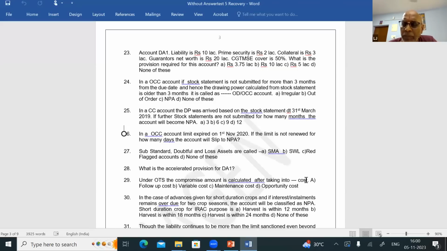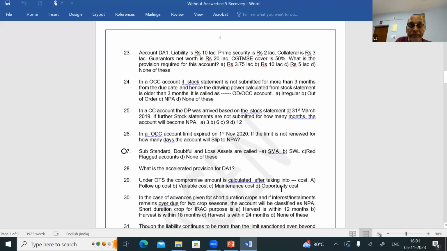On the other hand, if the bank recovers a portion, what is the benefit? Please understand, if we keep the entire liability in the book, what is the cost to the bank? If the bank recovers a portion and writes off a small amount, what is the benefit for the bank? The difference between the benefit and the cost is called opportunity cost in economics. So the opportunity cost is applied for determining the OTS amount. So answer for the question is, under OTS, the compromise amount is calculated after taking into the opportunity cost. Question number 29, answer is D.